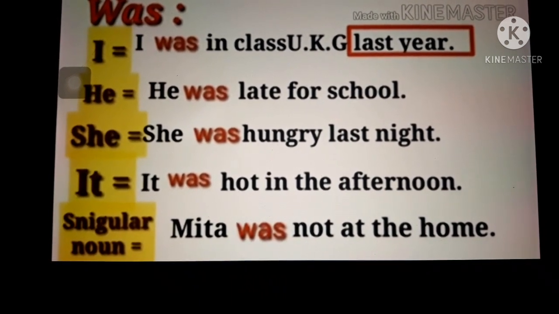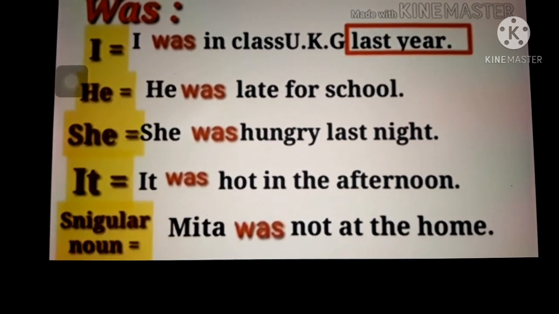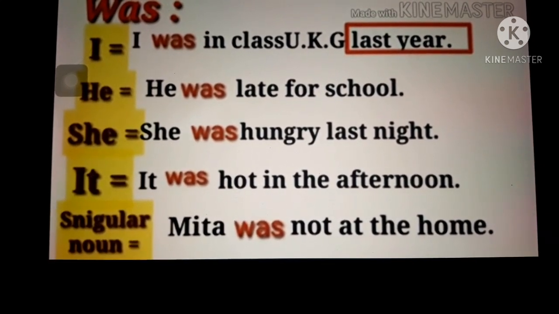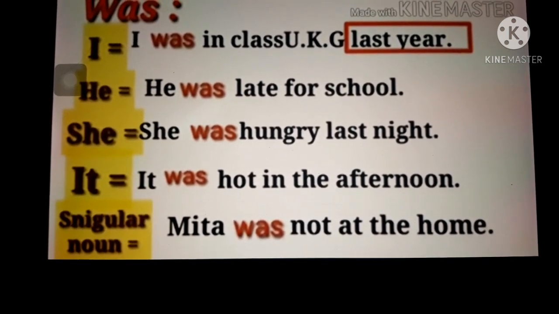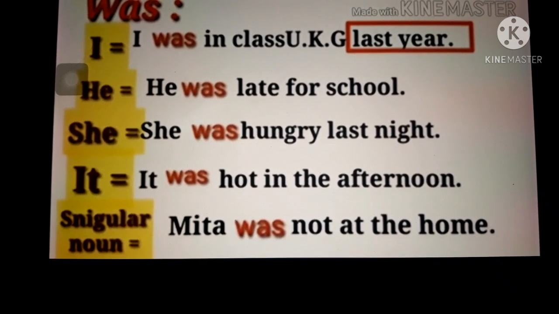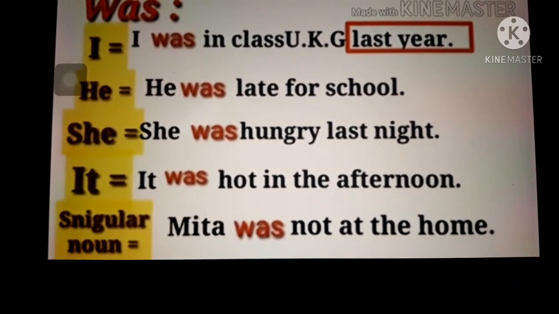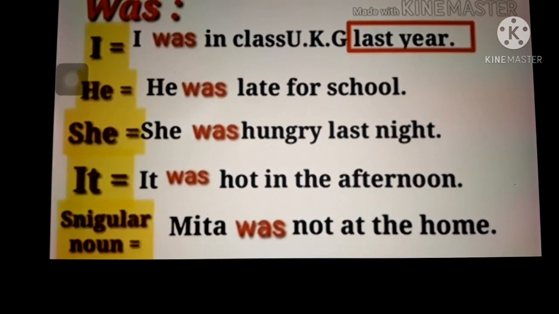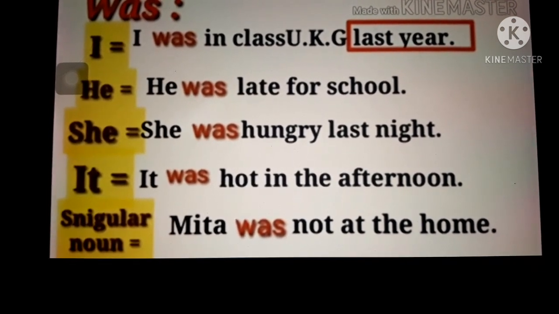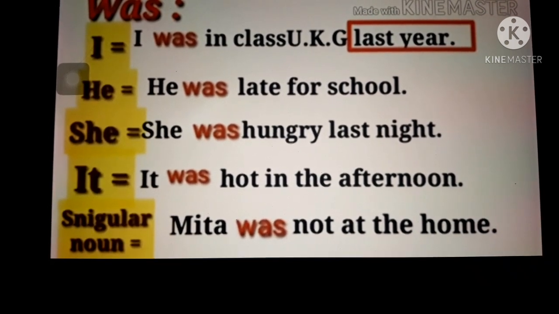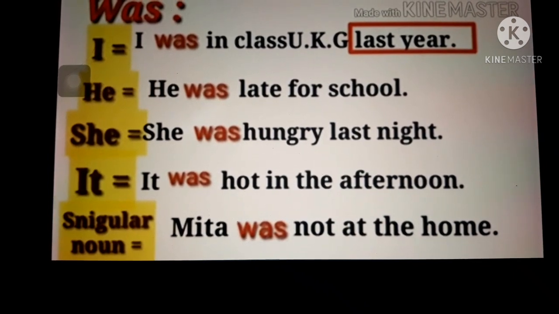He was late for school. Here, he is singular or one word. So, was helping verb is used. She was hungry last night. Here, she is a singular or one word. So, was helping verb is used. Children, here, last night is telling us about the past time.